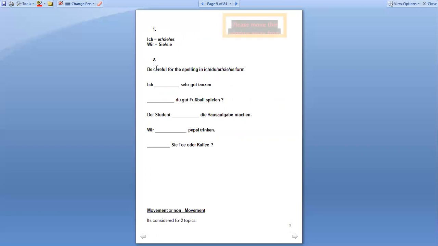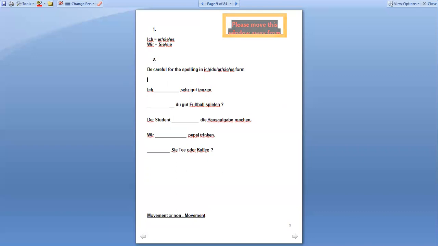And the second point is you have to be very very careful while you are writing the conjugated verb. Now here we have a few sentences like: ich, and then there is a blank, sehr gut tanzen, right? Ich blank sehr gut tanzen. So I need to fill a modal verb here. Here the question says fill the modal verb.